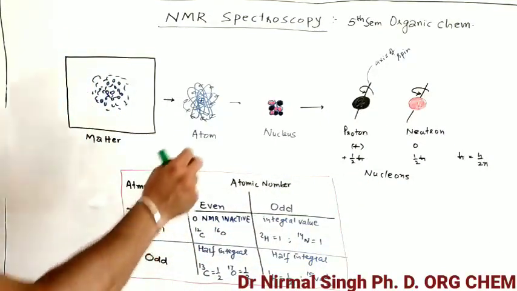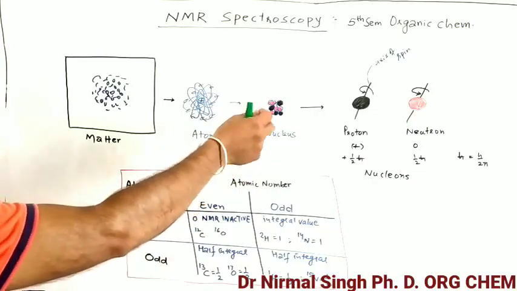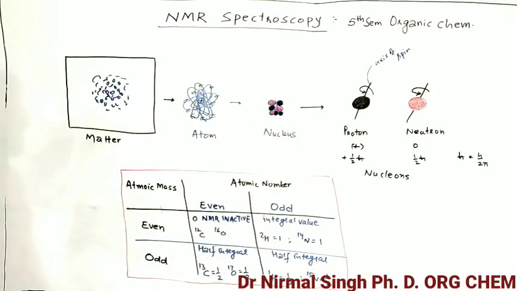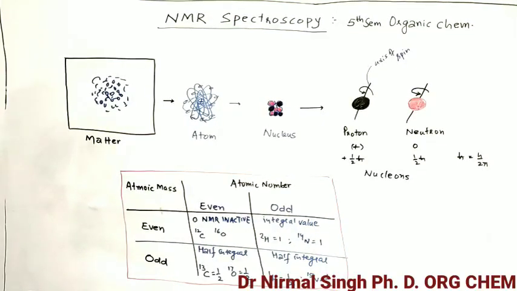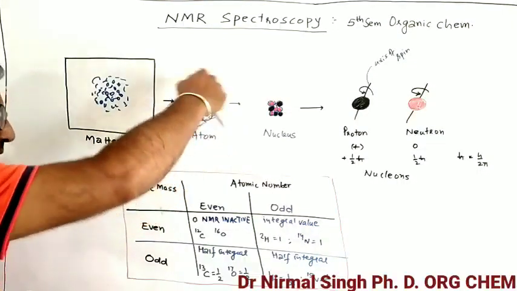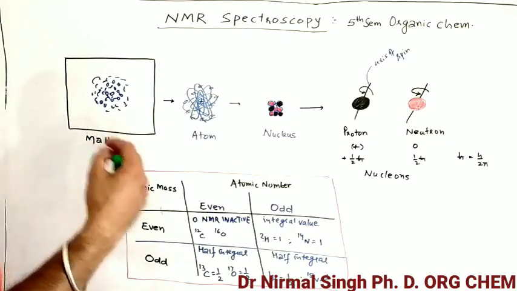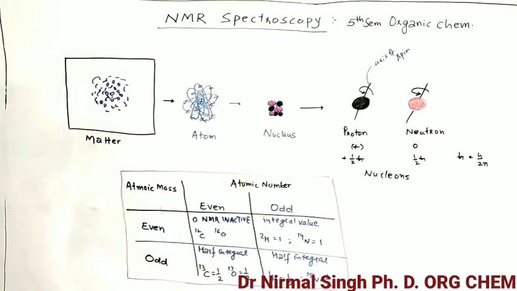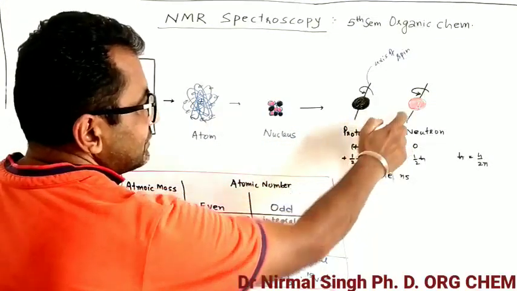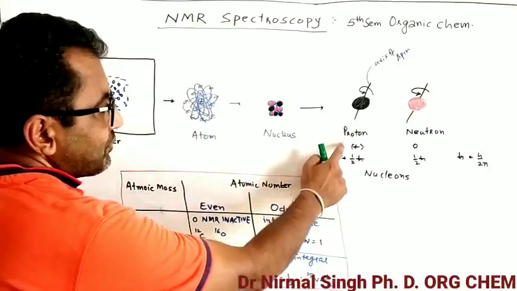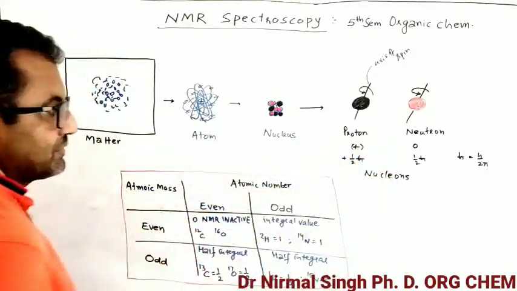Now, for a neutral atom, the nucleus has the same number of protons and neutrons. Proton has a positive charge, but neutron has no charge. It means the charge on the nucleus is only because of the protons, because neutrons do not have any charge. It's a neutral species. So this is proton and this is neutron, the red one. Proton has a positive charge and neutron has a zero charge.